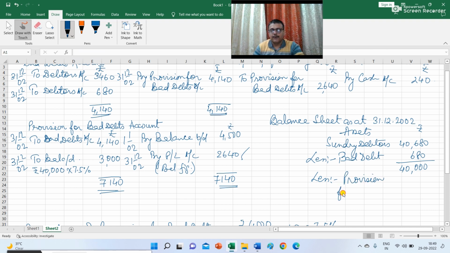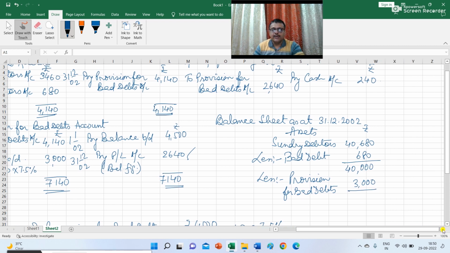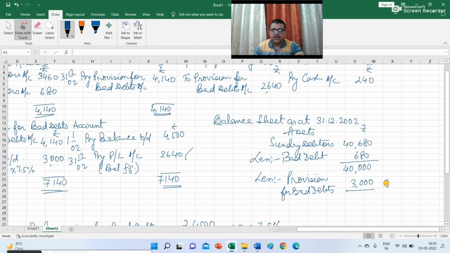So provision for bad debt is 3,000. This is the required amount of provision at the close of the year. So the net closing balance of sundry debtor is rupees 37,000.